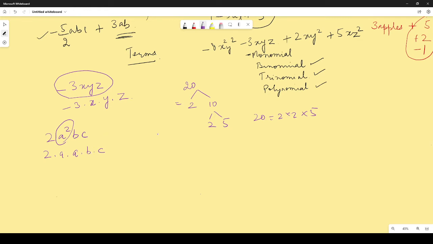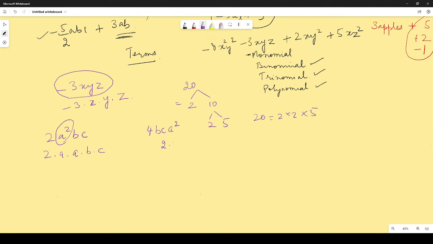Right. Now what about 4bca square? What are the factors of this? 2 into 2 into b into c into a into a. Yes. When we are talking about the factors of algebraic terms, we can take the constant as it is.